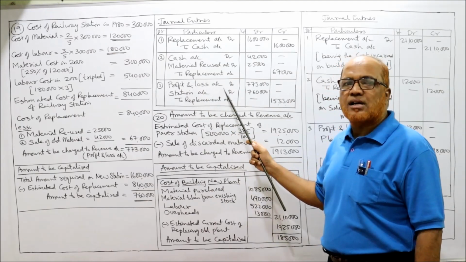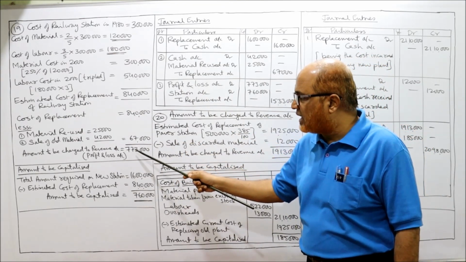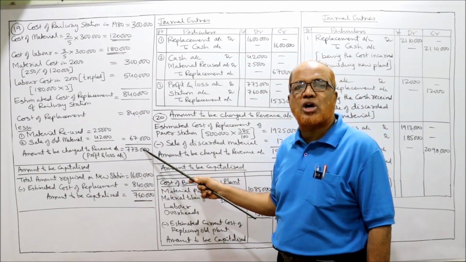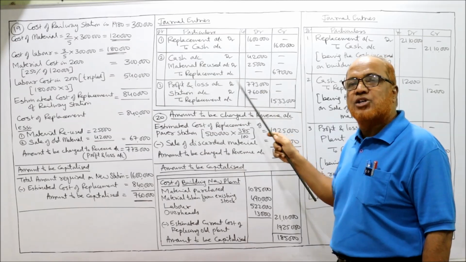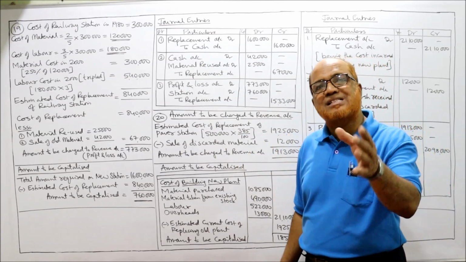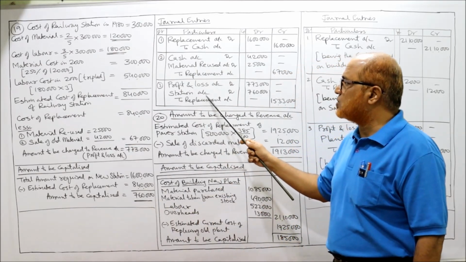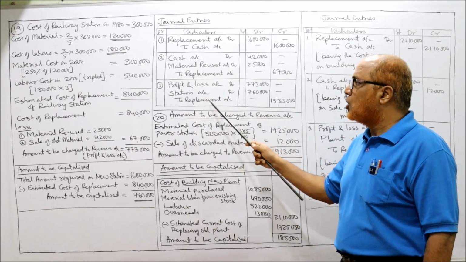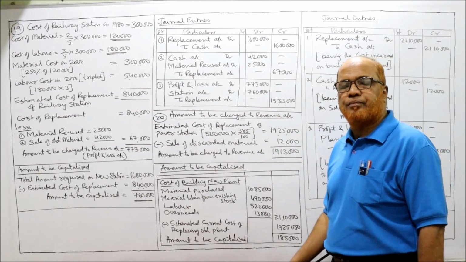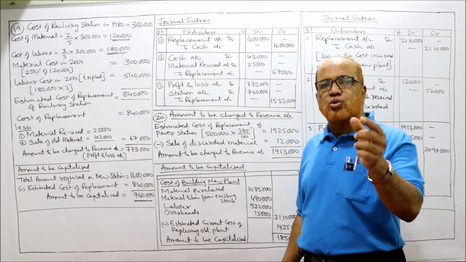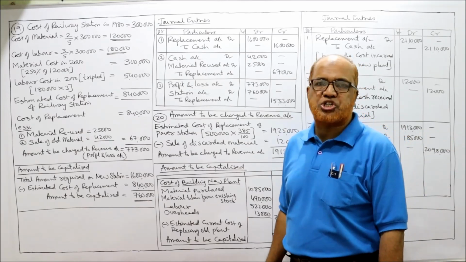Then profit and loss account debit. How much amount is to be charged to the revenue account? Here 7,73,000 is the amount charged to the revenue account. So profit and loss account debit 7,73,000. Station account debit. How much amount is capitalized? 7,60,000. Station account debit 7,60,000, to replacement account. Add up both of these, you'll get 15,33,000, being the amount charged to revenue account and the amount capitalized to station.